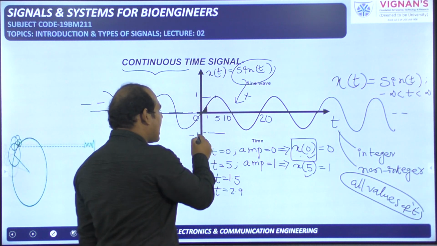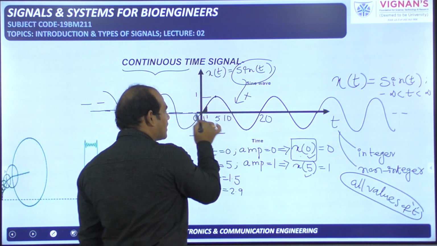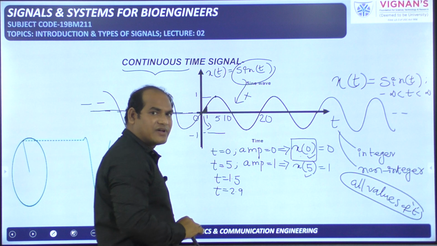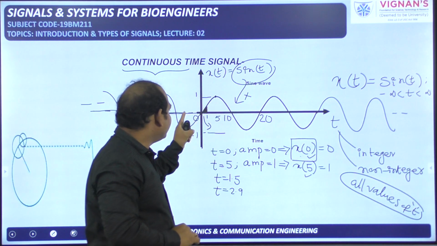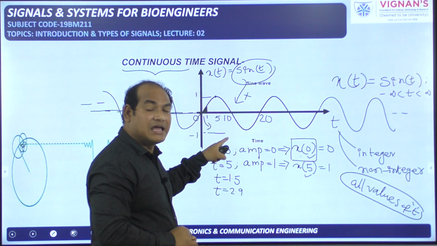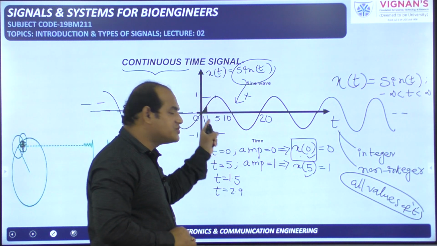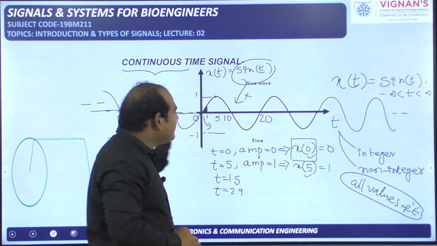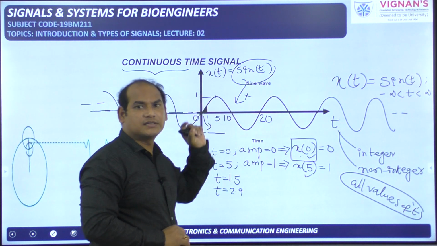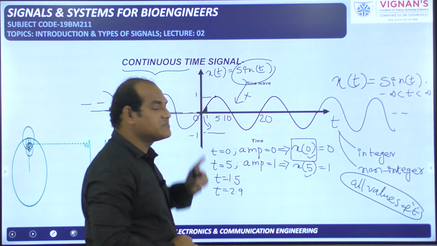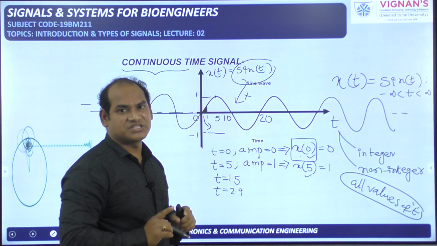That means all these are non-integer values. 1 is the integer value, 0 is the integer value. So this particular signal has its amplitude defined for integer values 0 and 1 and for non-integer values in between 0 and 1 also. So for all the integer values and all the non-integer values, the amplitude is defined. That's why it is called a continuous time signal. That is the definition of the continuous time signal.